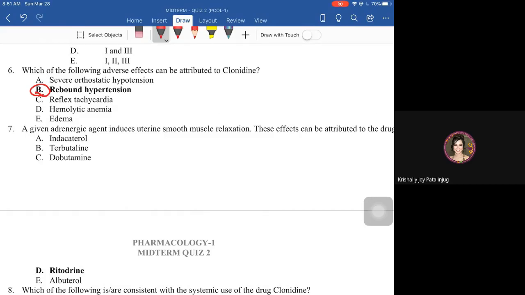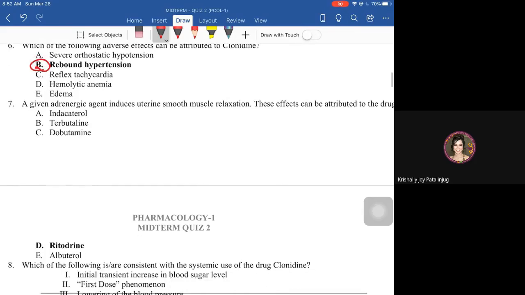That is why, as a remedy, if the patient decides to discontinue the clonidine maintenance, then it has to be gradually discontinued. Hindi yung abrupt na i-withdraw mo yung take ng clonidine. So it has to be gradual, okay? Slowly, hinay-hinay nga reduce sa dosage ng clonidine. Okay? Para maiwasan yung rebound hypertension.